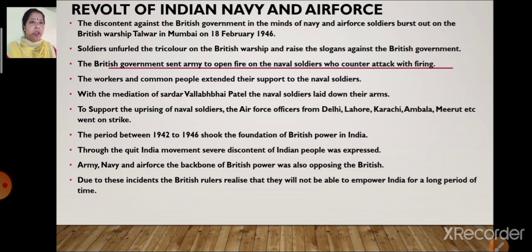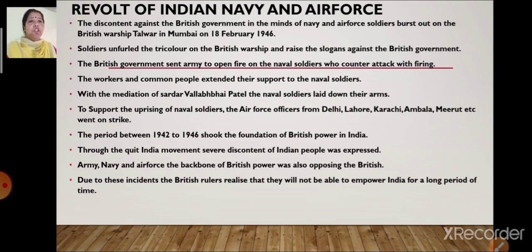Through this, the Indian Navy tried to show their discontent. The workers and the common people fully supported the naval soldiers. Many newspapers were printed at that time so that more and more people came to know about this situation.